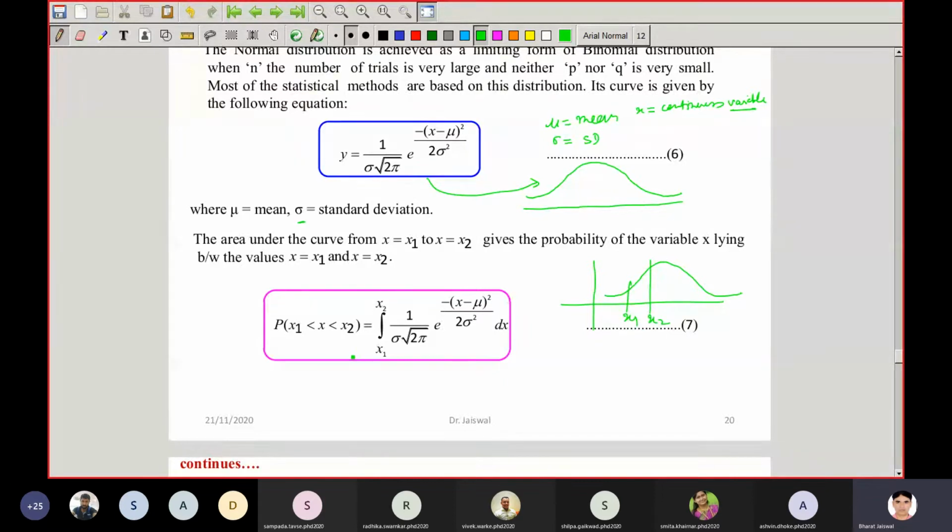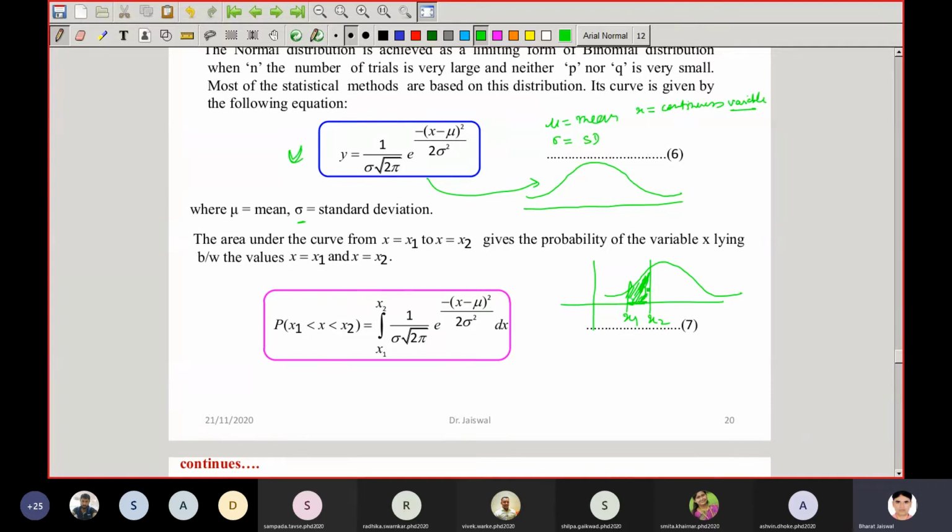The question is: what is the probability of getting a value between the two variables x1 and x2? This area will give you the probability between these two variables.